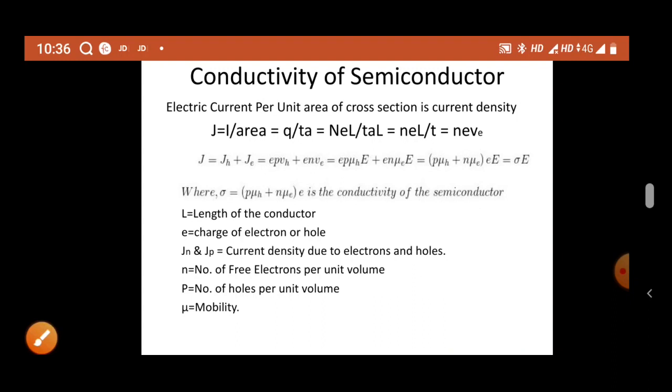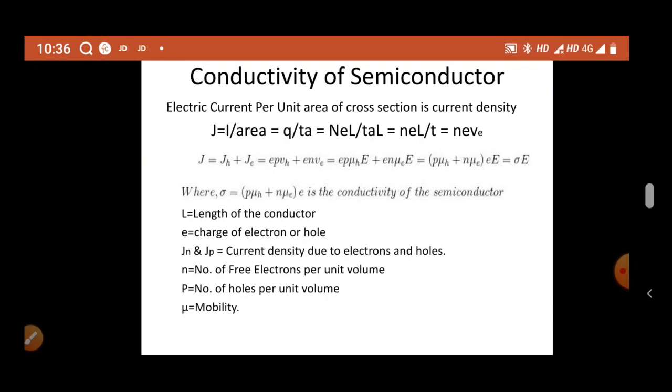Okay, so instead of L by T, we can substitute drift velocity. Velocity means rate of change of distance. L by T, we can take it as d by T, which is nothing but drift velocity. So why are we calling it drift velocity? Why not just velocity? Velocity means the velocity of a particular thing which moves in a particular direction, then only we call that a velocity, right?